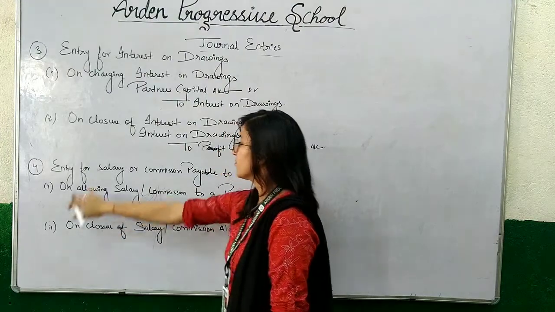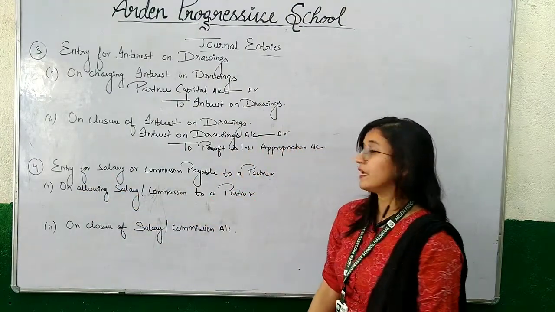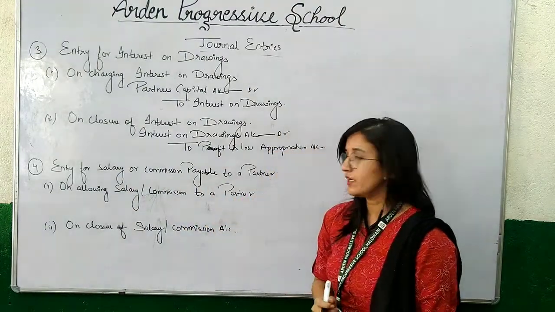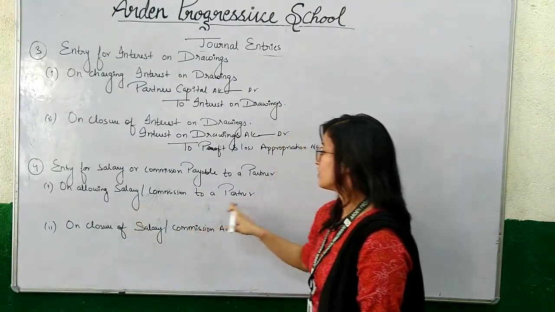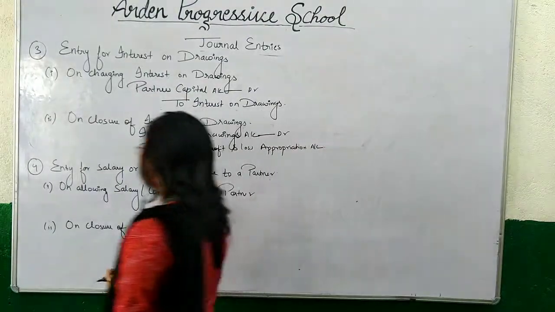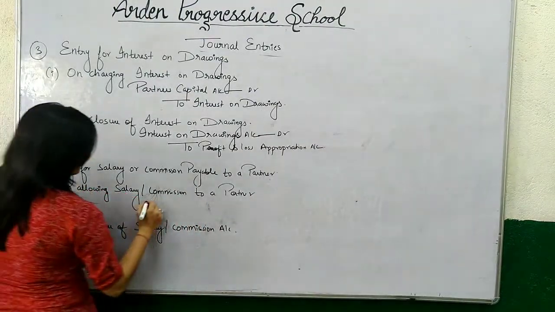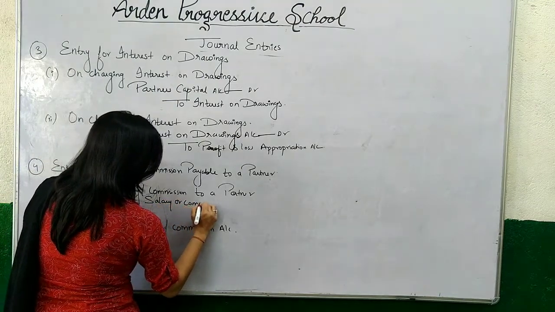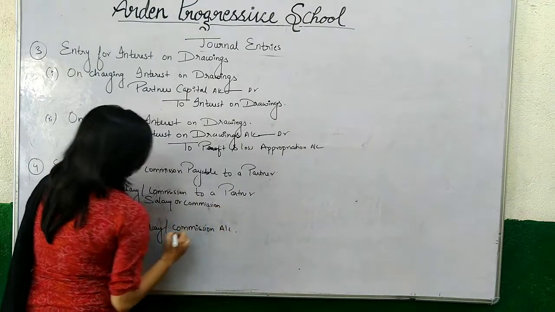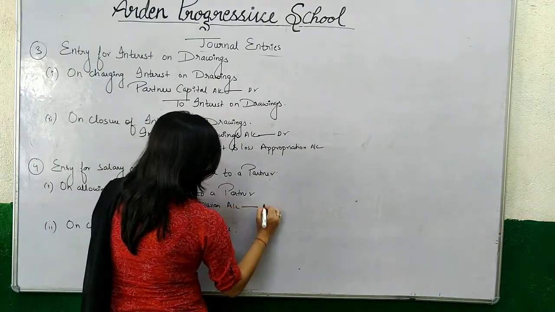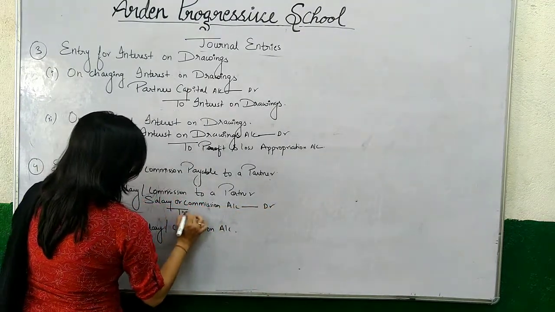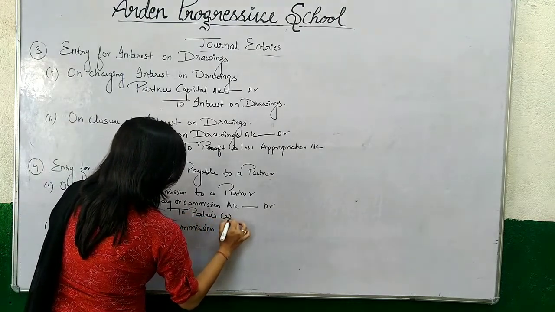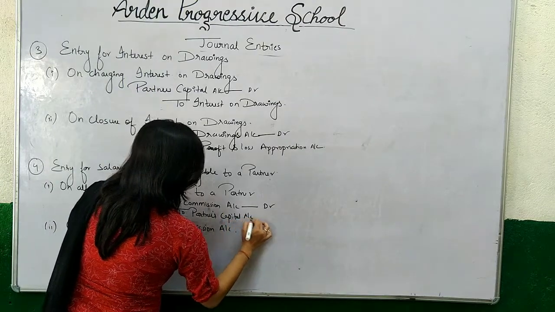Now, the next entry is based on salary or commission paid to a partner. Salary or commission is an income for the partner. While allowing salary or commission to a partner, the journal entry will be: salary or commission account debit to partners' capital account.